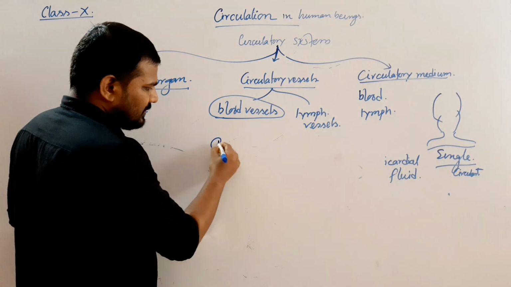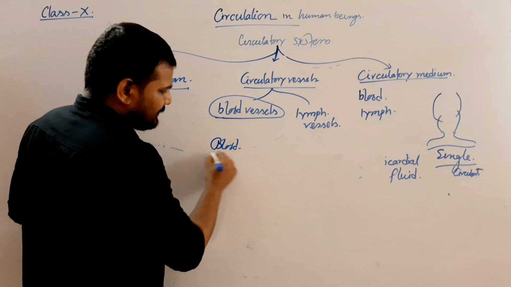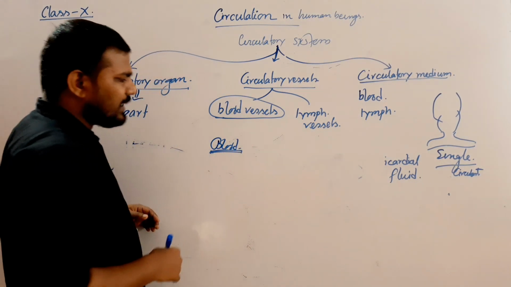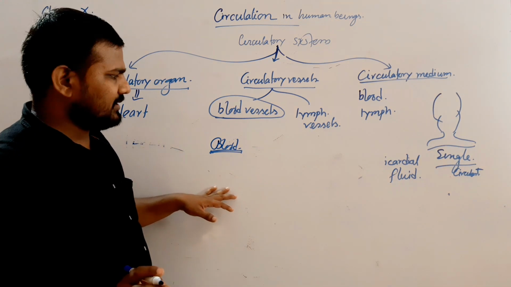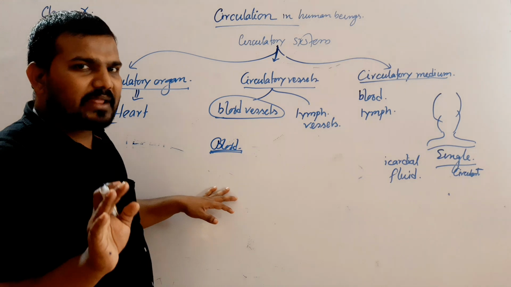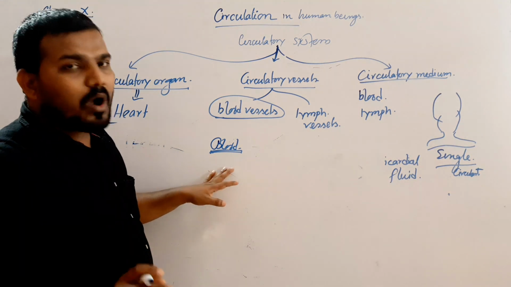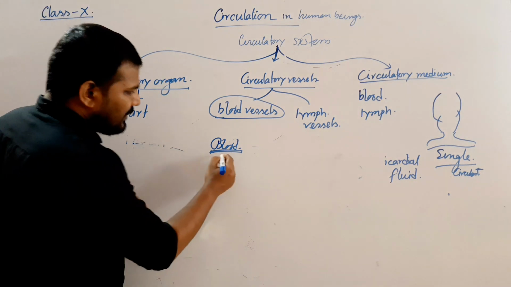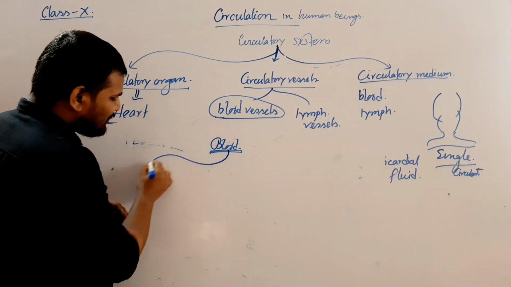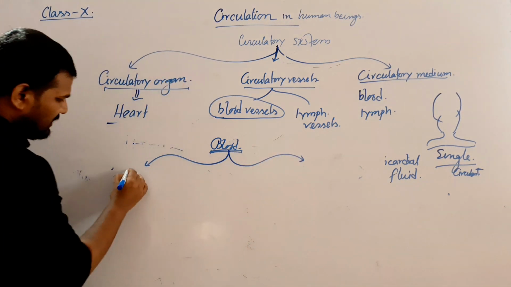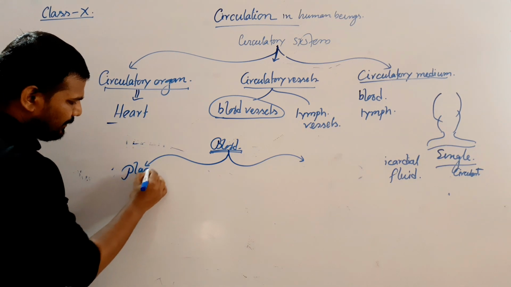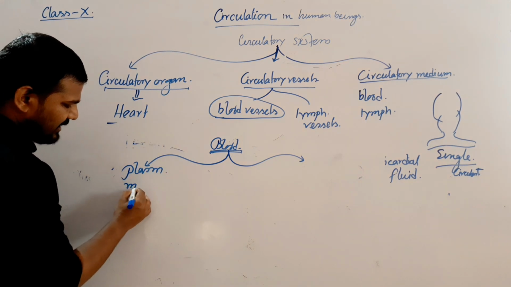The first one, blood. What is blood? Blood is the primary circulatory medium of human beings and animals, or the fluid connective tissue. The component of blood: blood is formed by two things. One is the fluid portion that is known as plasma or the matrix of blood.